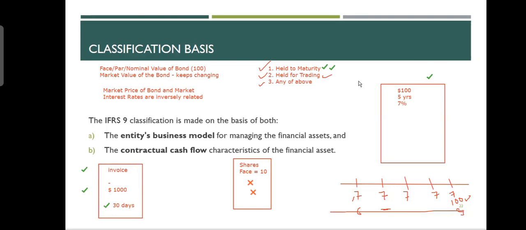It is held to maturity because I have to keep it because there's a promise that the customer would pay in 30 days. I cannot ask him to pay early. Okay. So it is held to maturity, and at the end of the maturity, I will get my contractual cash flow. So you have to keep these two criteria in your mind. Anytime you see a share, a share does not meet the SPPI criteria because dividends are not fixed.